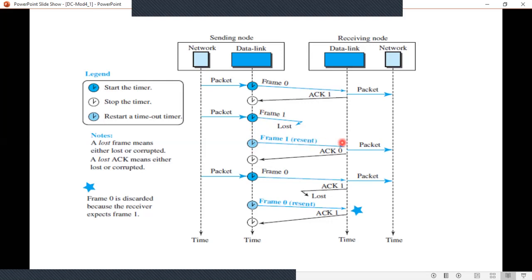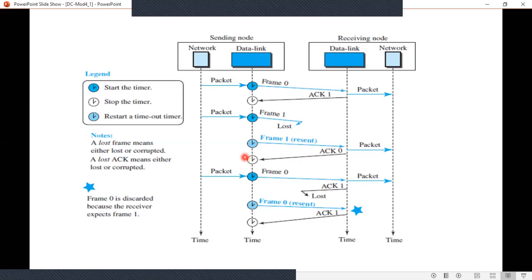Now this is received by the receiver, the packet is sent to the network layer, and an acknowledgement is sent back with the acknowledgement number 0. When frame 1 is received, acknowledgement 0 is given back to the sending node. Before the timer expires, it receives the acknowledgement and the transmission of that frame is done.